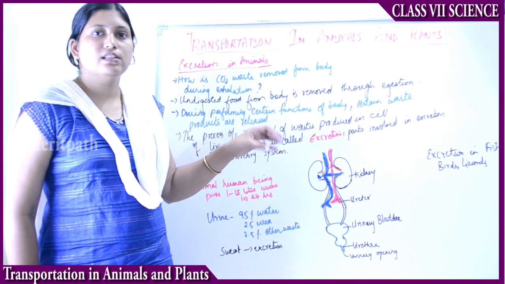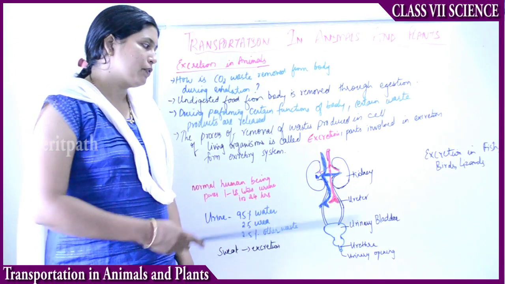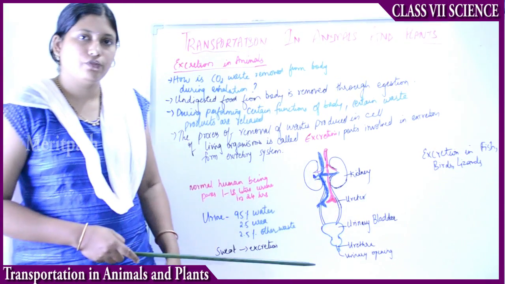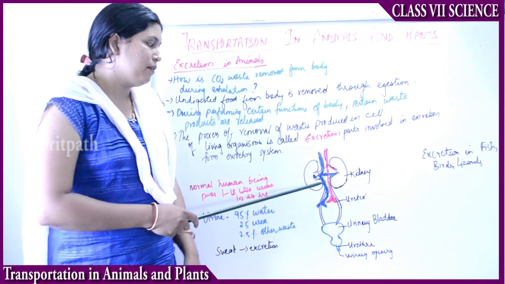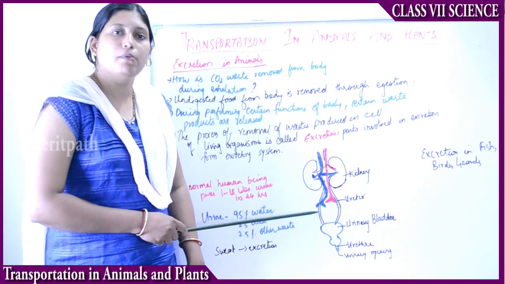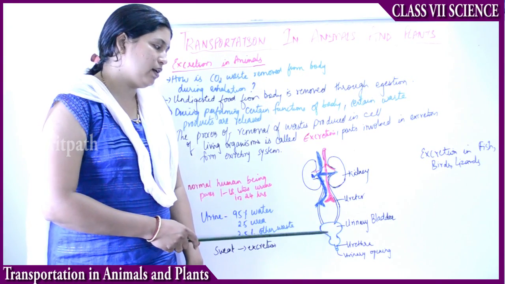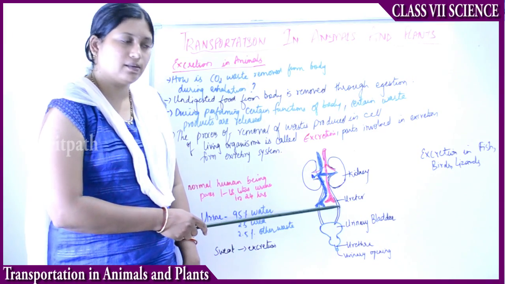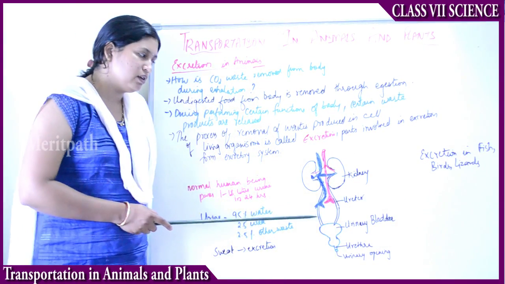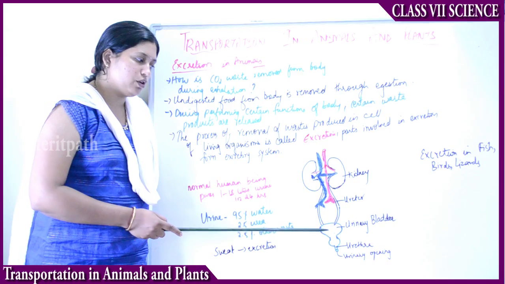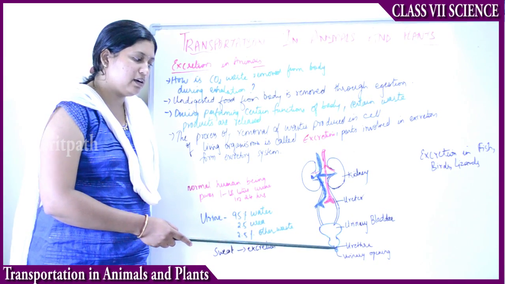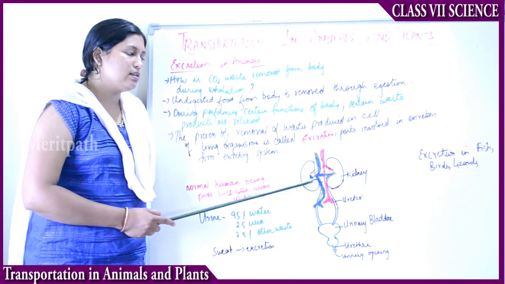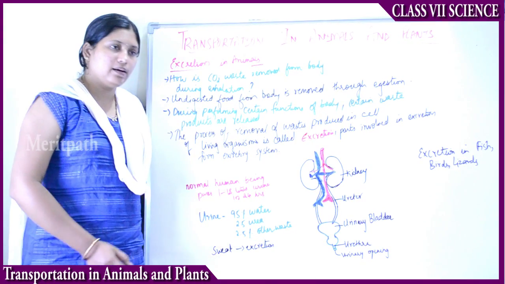These kidneys filter that impure blood. The kidneys filter the impure blood, and the waste materials in the form of liquid pass to the urinary bladder via the ureters, and get excreted via the urethra. So what is it that is passing through the urinary bladder and getting excreted?